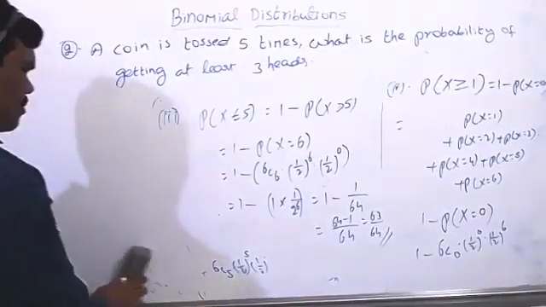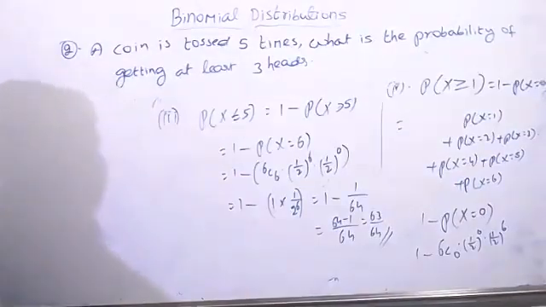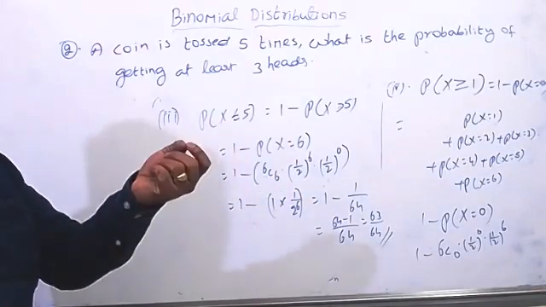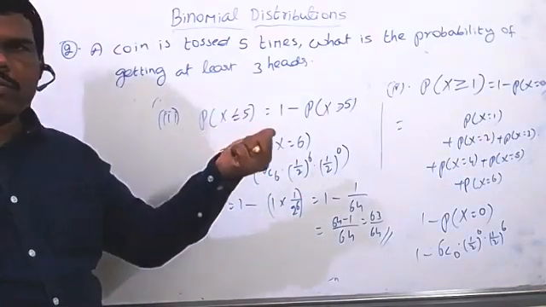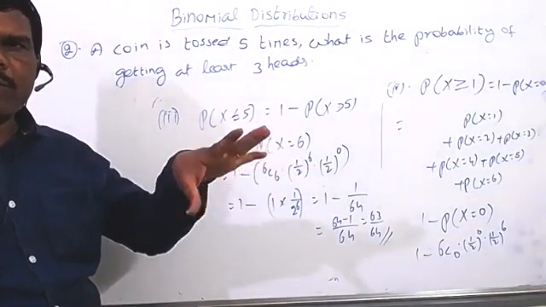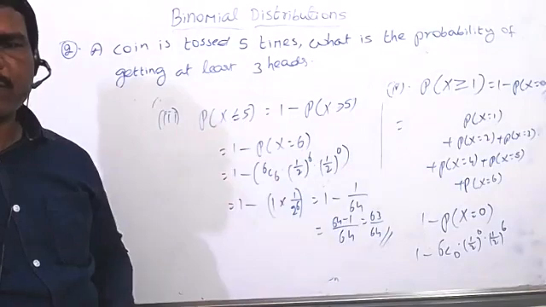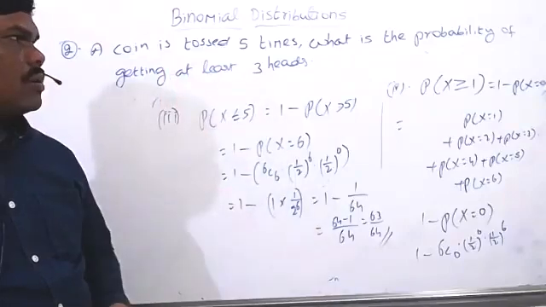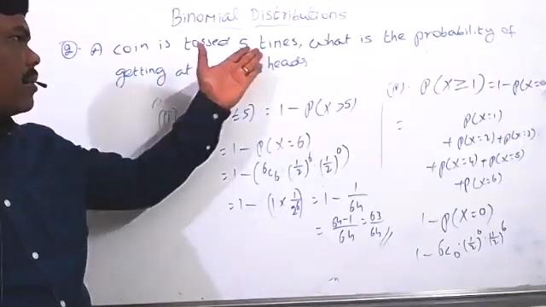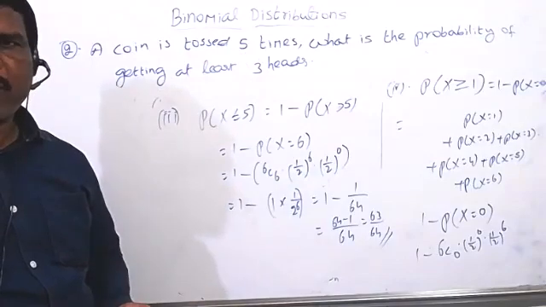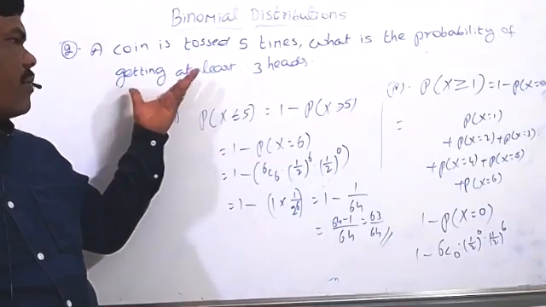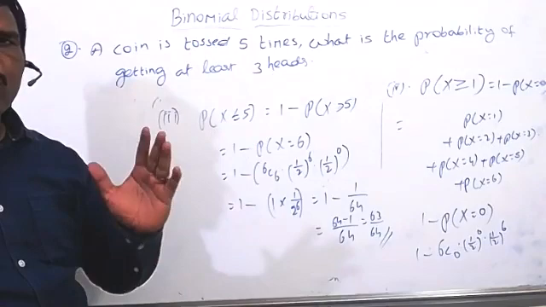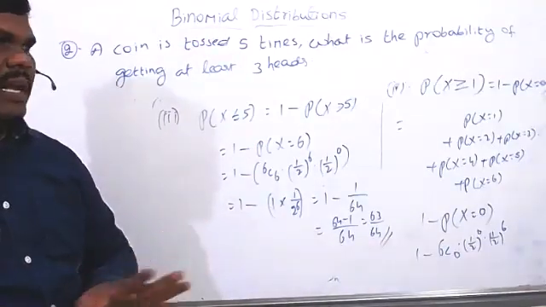Then what is the P here now? For getting the head only, right? P is the getting head, and Q is the getting tail. Yes. Means when you toss the one coin, what is the probability of getting the head now? 1 by 2. Q also 1 by 2. Means the values of P and Q must be equal to 1 by 2 only. Then what is the X denotes? X denotes for getting the head in 5 trials. Now take the condition. Probability of getting at least 3 heads. That means minimum 3 and more than 3 also it's fine. That means probability of X greater than or equal to 3.